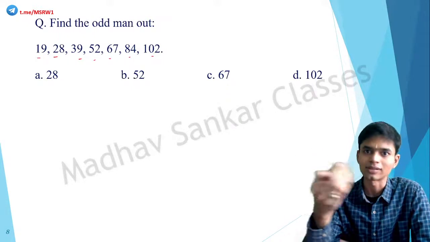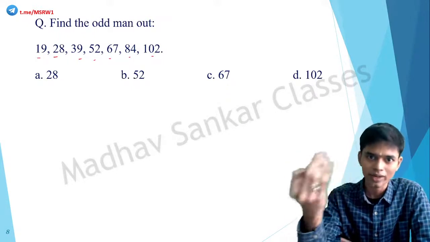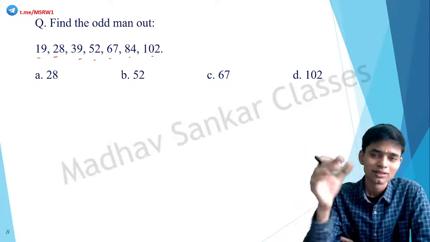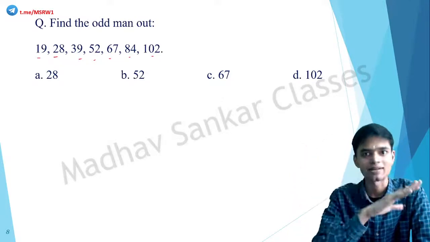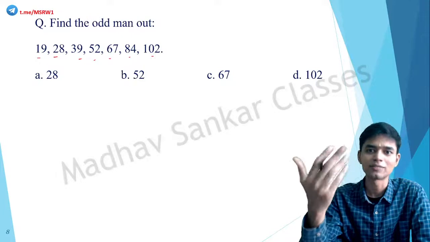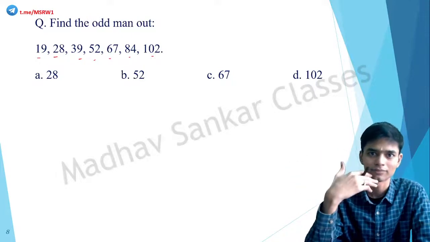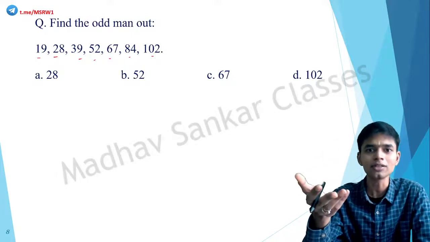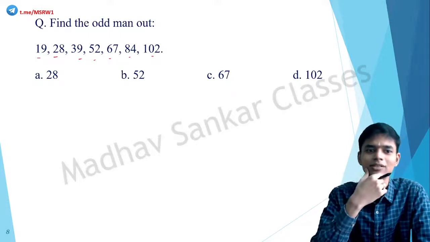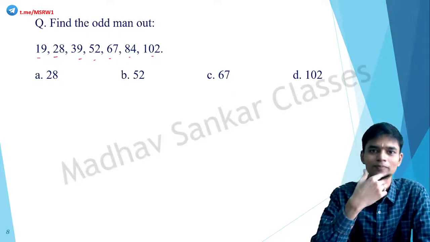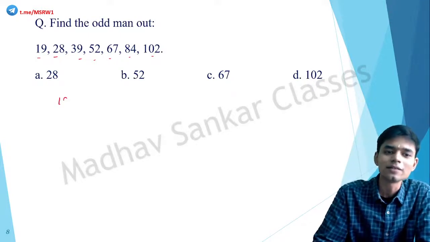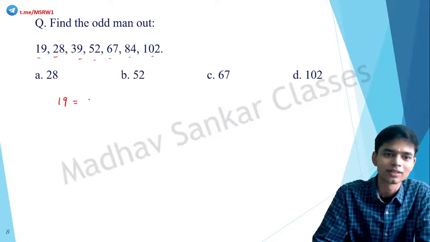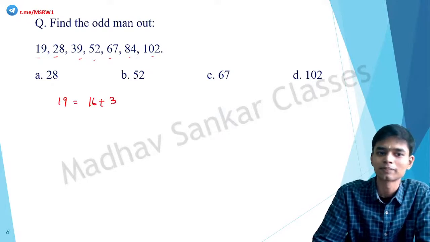Okay, odd numbers, even numbers, prime numbers, squares, cubes. Try to connect these things with that. Try to find a relationship between those. Is it possible? In all cases, it may not be possible, but try in this question. 19 is equal to, first term, 16 plus 3.